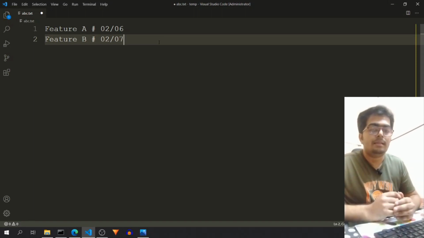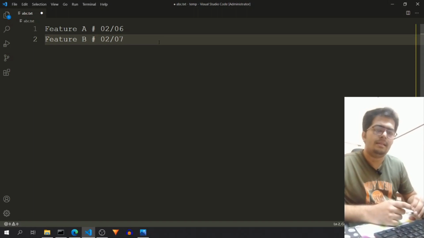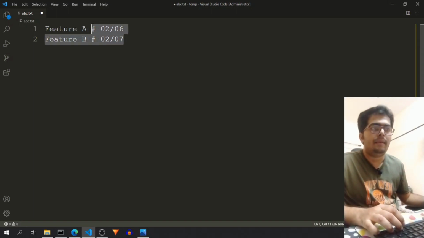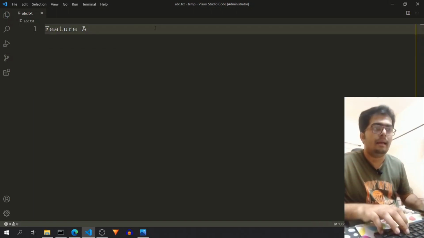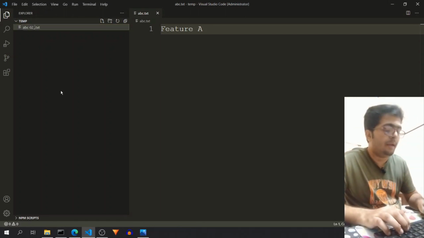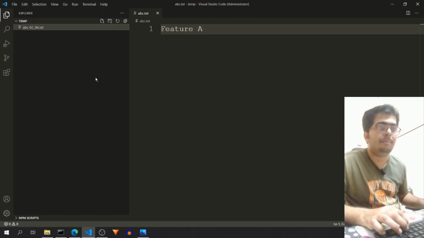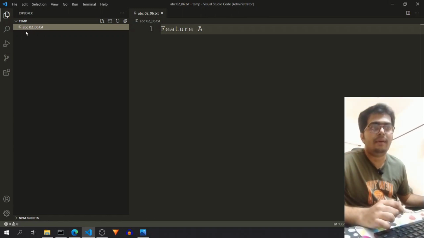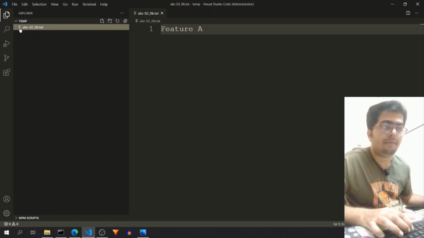But if we do this, the code will contain a lot of comments and with different dates, with different person names, and it will be very hard to read the code after that. So instead of doing this, in another way, we can rename this file to whatever version we want to track. For example, if I want to track that this file was created on this date, I will rename this file to whatever file name it is, with the date when it was modified last.